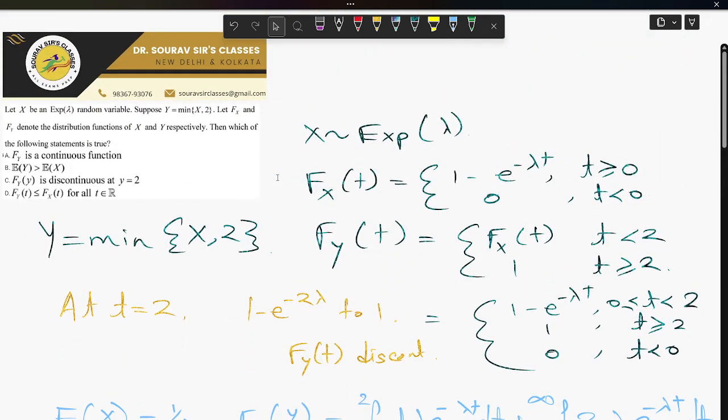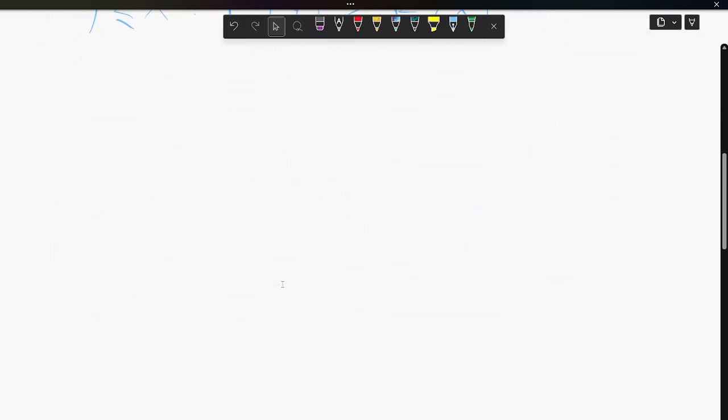Now option C says that F_Y is discontinuous at y equals 2. Let us check. As shown in the previous step, F_Y(t) jumps at t equals 2, so it is discontinuous at 2.